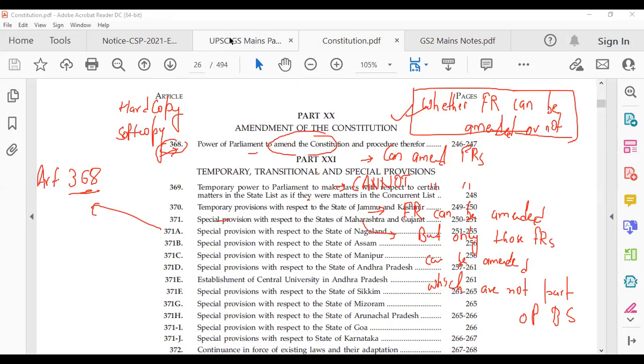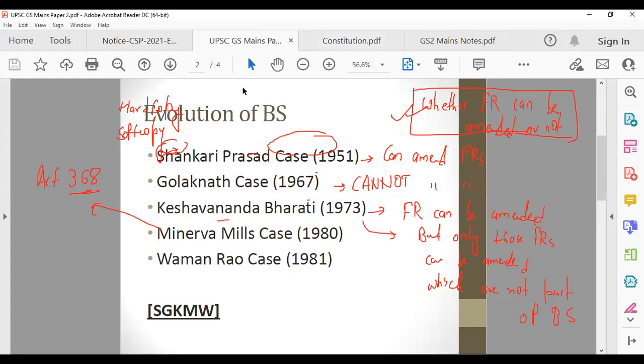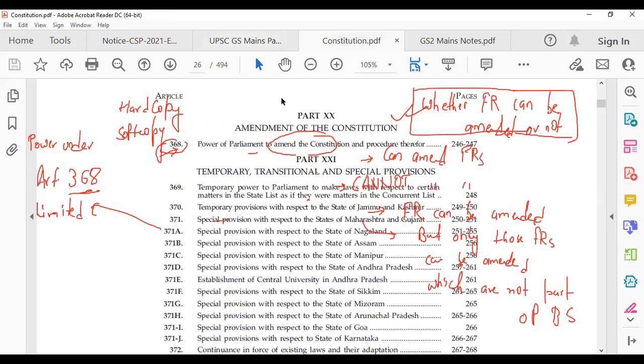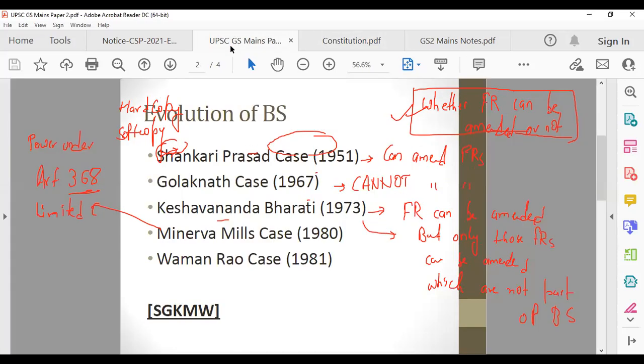So what the Minerva Mills case was saying is that this power under Article 368 is limited. Limited means whatever amending power you have been given under 368, it does not mean you can amend anything and everything under the Constitution. This power to amend the Constitution is limited, sir and ma'am, and it is not absolute. So this was one thing which Minerva Mills said. The other thing which Minerva Mills said was that judicial review is also part of basic structure.